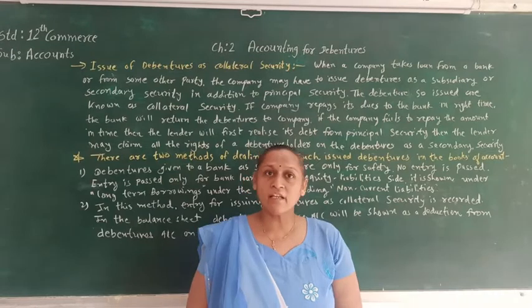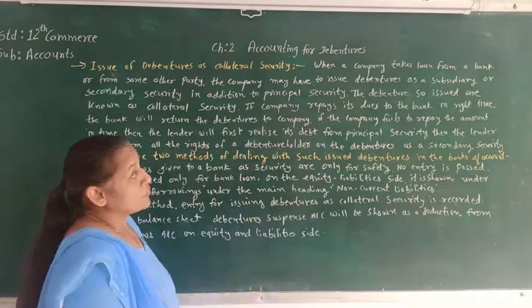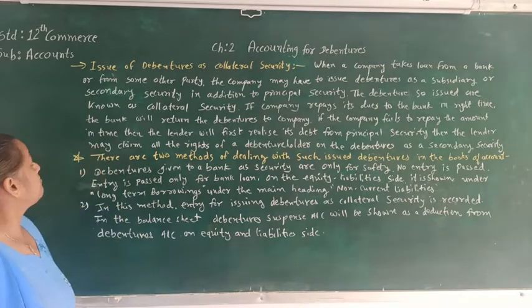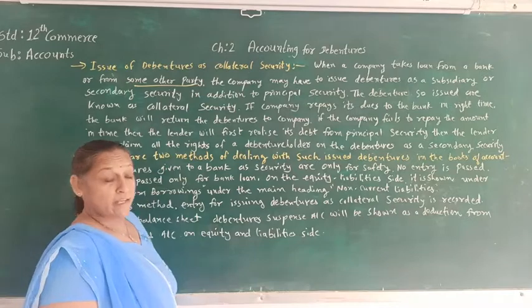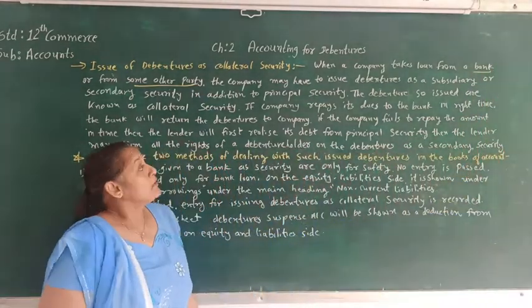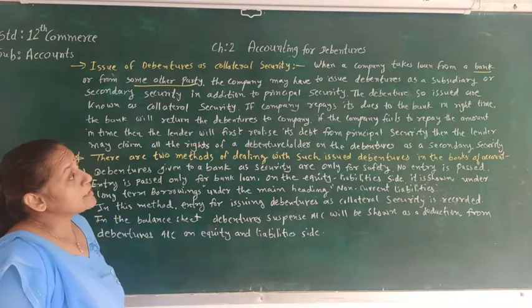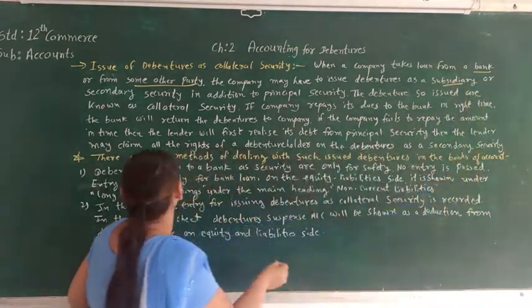Okay, let's see issue of debentures as collateral security. When a company takes a loan from a bank or from some other party, the company may have to issue debentures as a subsidiary or secondary security.